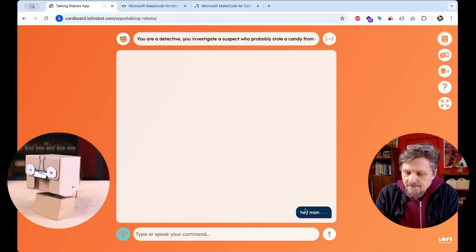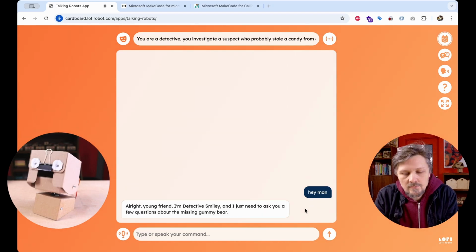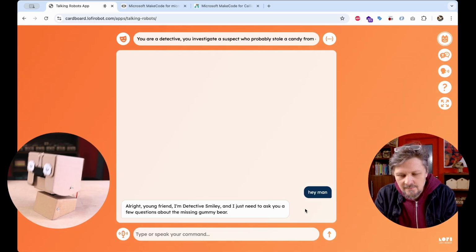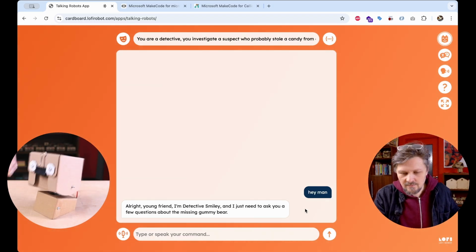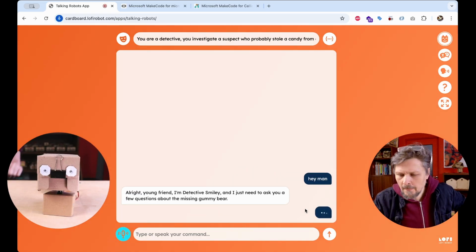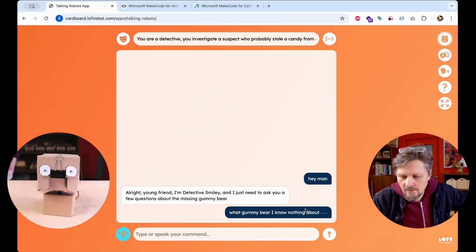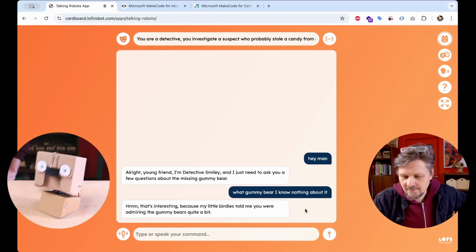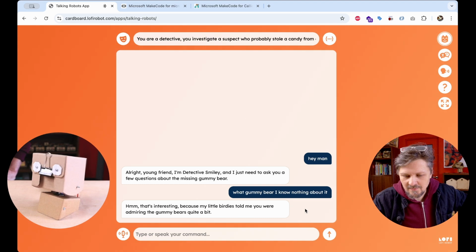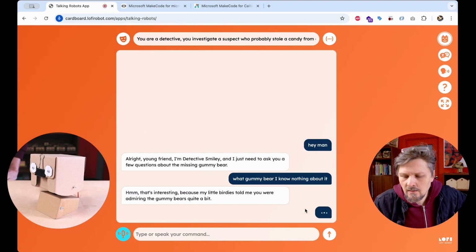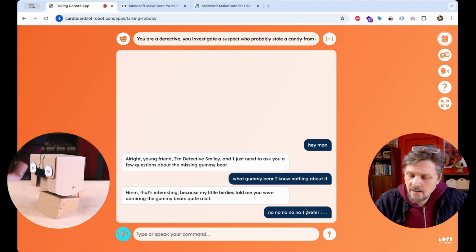Hey man. All right, young friend. I'm Detective Smiley, and I just need to ask you a few questions about the missing gummy bear. What gummy bear? I know nothing about it. That's interesting, because my little birdies told me you were admiring the gummy bears quite a bit. No, I prefer candy much more.